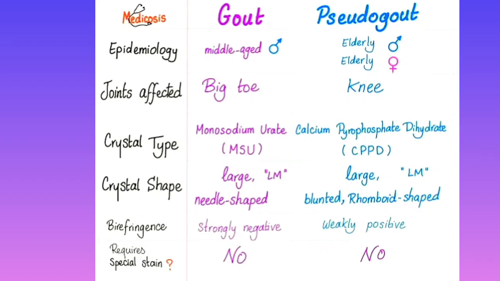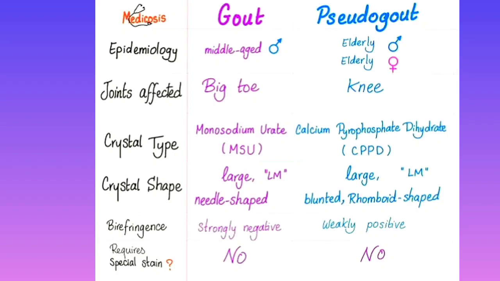Small joints are affected in gout. But in pseudo-gout, big joints are affected. And which is the most common big joint affected in pseudo-gout? That is the knee. So pseudo-gout is knee, but gout is a small joint, the big toe. First point is that is the difference.